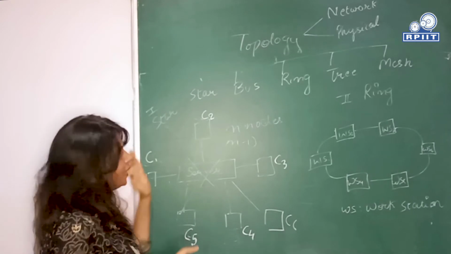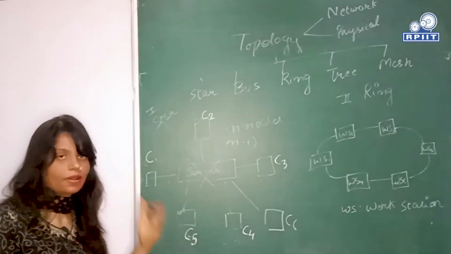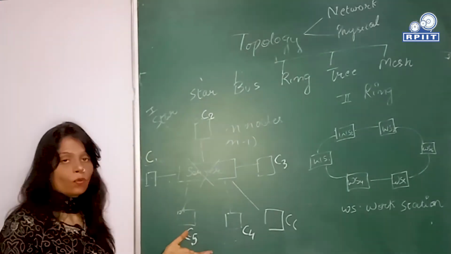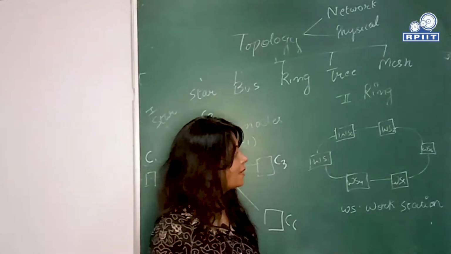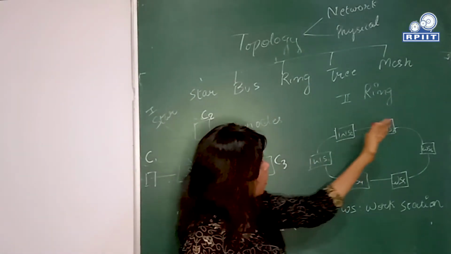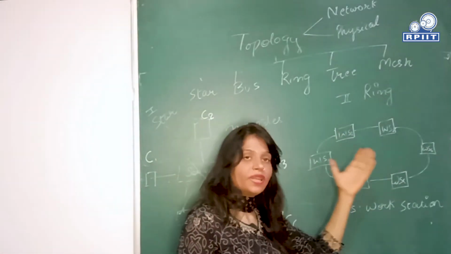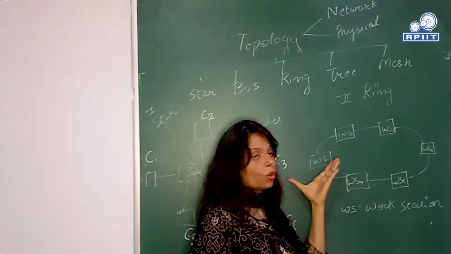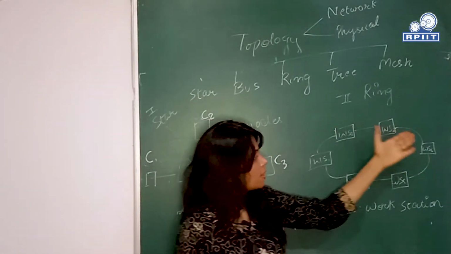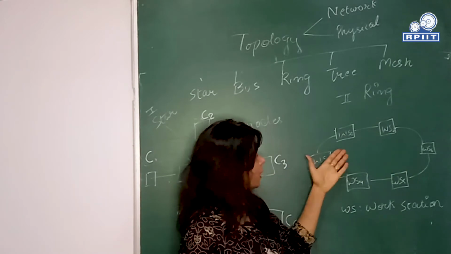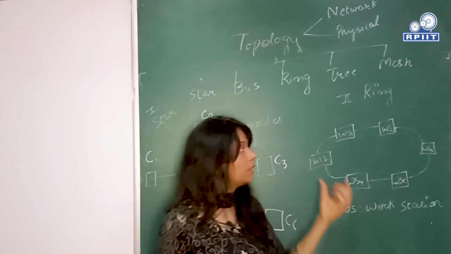Okay, so let's switch over to the other topology, that is ring topology. I hope the concept of star topology is clear to you all. The next is ring topology. Now what is ring topology? As you can see, all the workstations, all the computers used to communicate over the network, are connected by a single dedicated link, and that single link is called a ring.